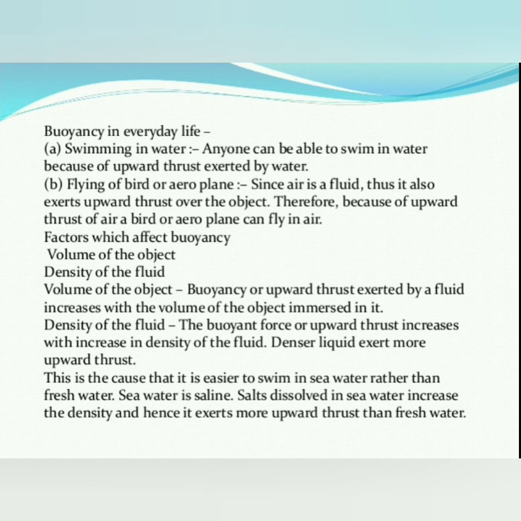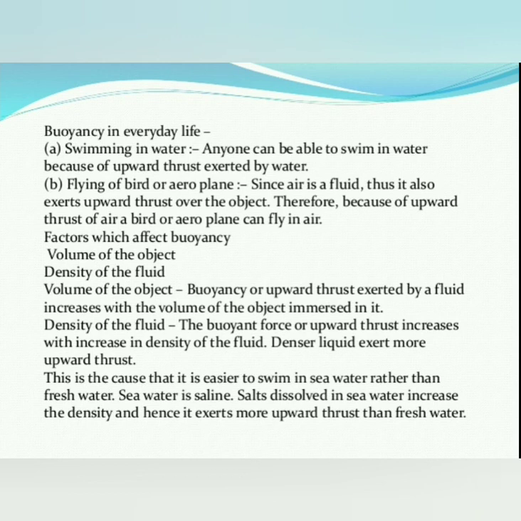Next, density of the fluid: the buoyant force or upward thrust increases with increase in density of the fluid. So, a denser liquid exerts more upward thrust. This is the reason it is easier to swim in sea water than in fresh water.